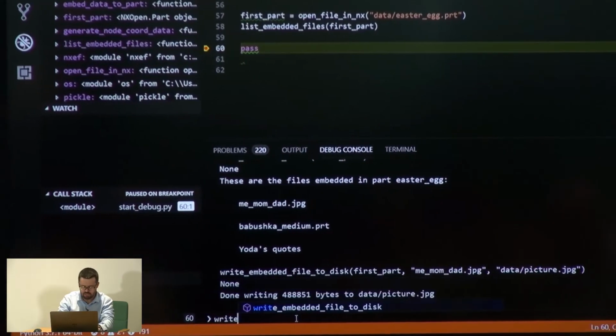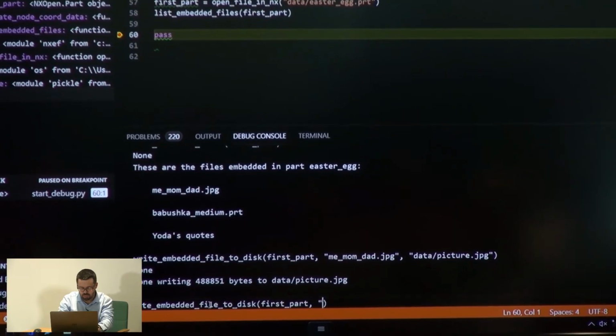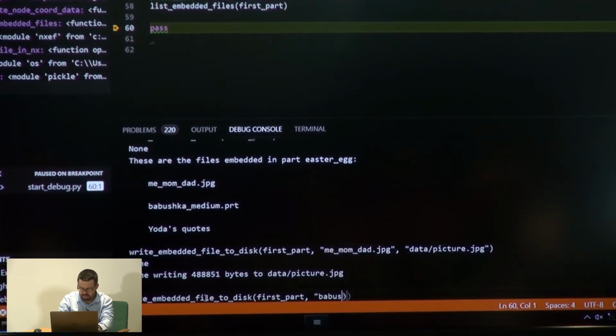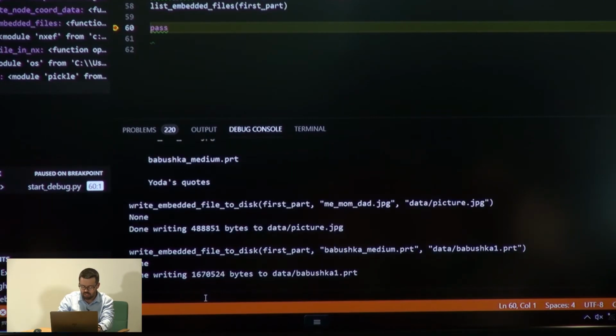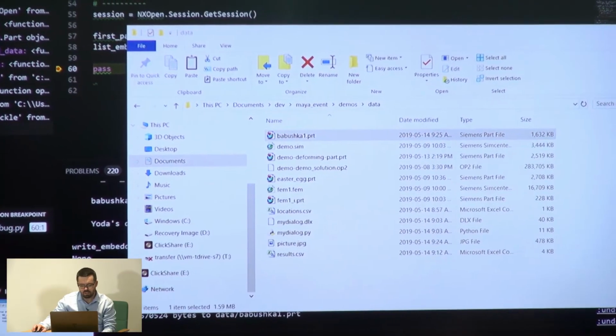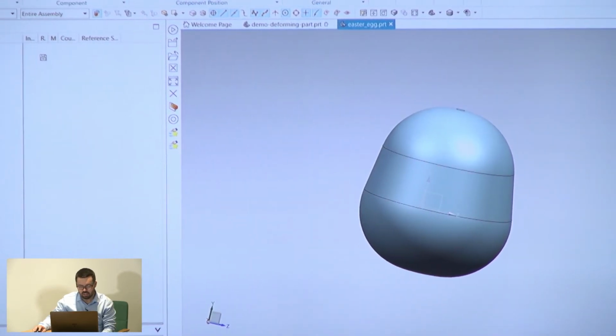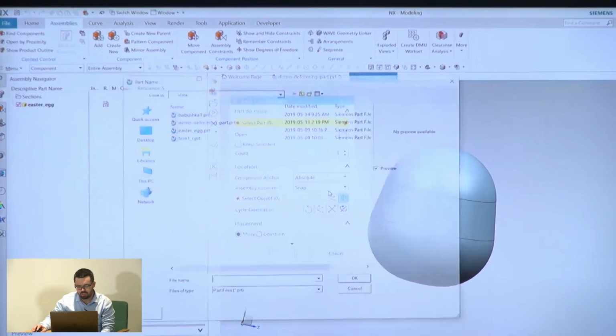There's also a part file. I'm kind of curious to see what this is. So first part, and this time I'm going to specify babushka medium dot part, and I'm going to save that to data dot part. And sure enough, I should have a new file now in here. Correct. All right, so let's go see. Is it an actual part file? It is. So what I could do is then fetch it from here.